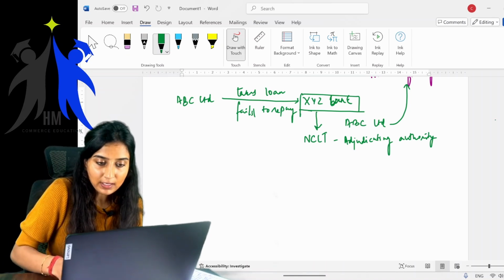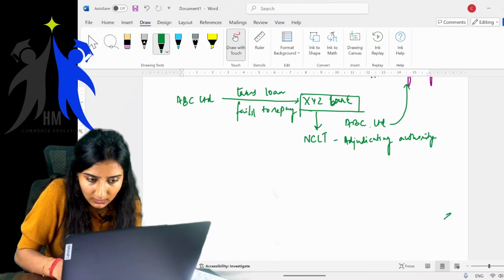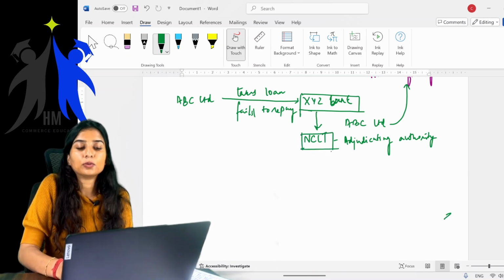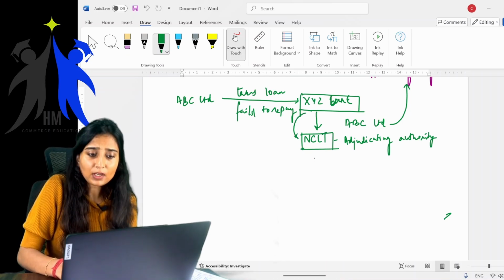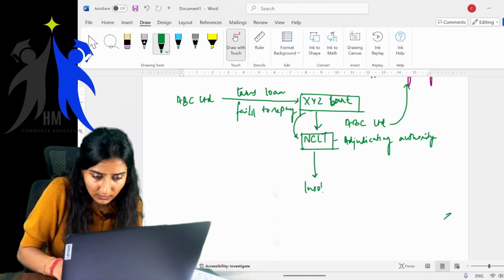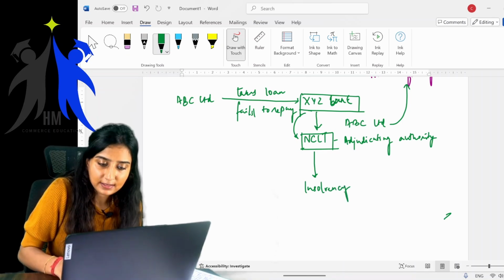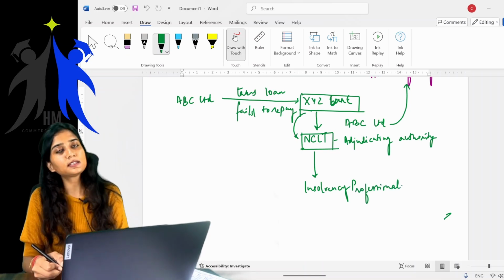Now, what happened? XYZ Bank approached NCLT. Now, what does this NCLT do? On application by the XYZ Bank, it will consider the application, take forward the case, and appoint an insolvency professional. Ma'am, who are these insolvency professionals?